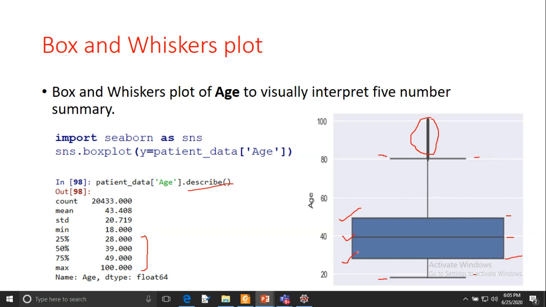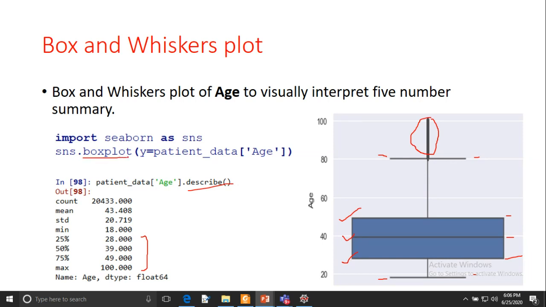So you can see most of the people have an age between 18 and 49 years, and we have very few people between 50 and 80 years, and very few between 20 and 28. So this is the whisker plot, and these horizontal lines are called whiskers. That's why we call it a box and whisker plot. If you want to draw the box and whisker plot, you can use the Seaborn library function sns.boxplot.